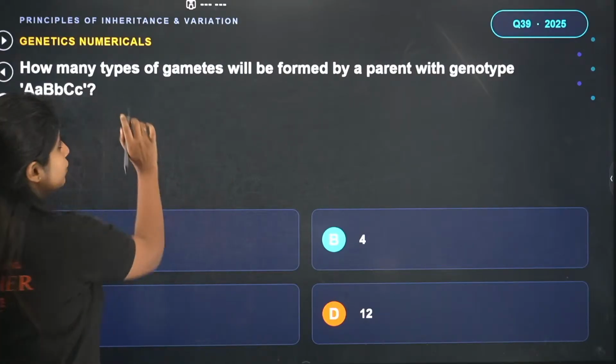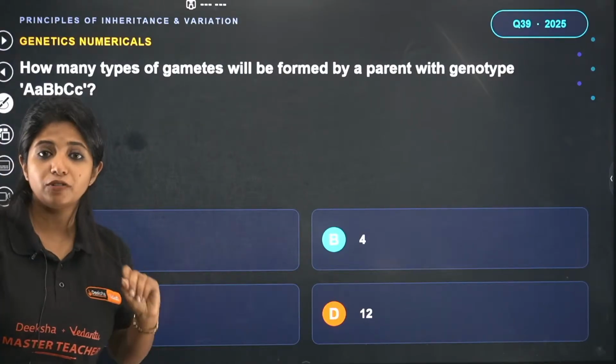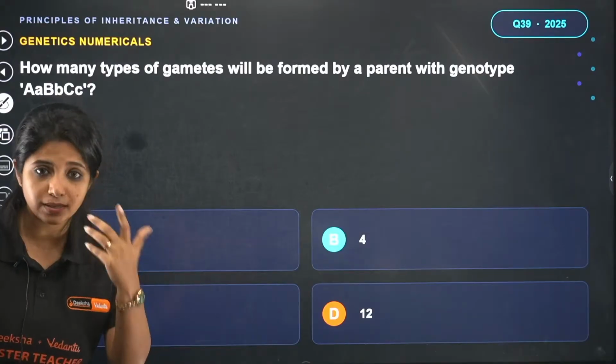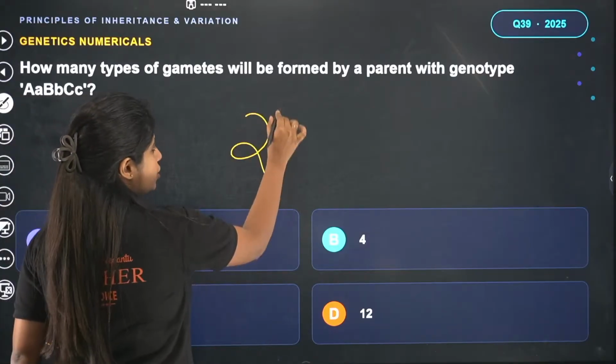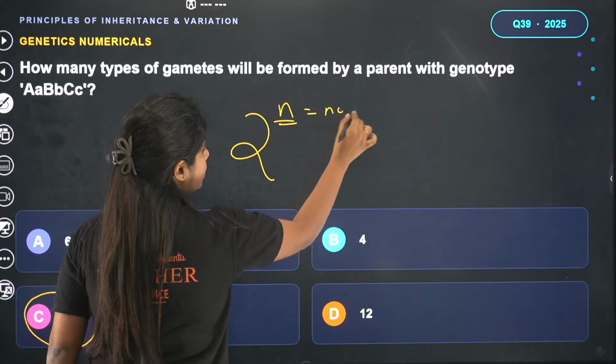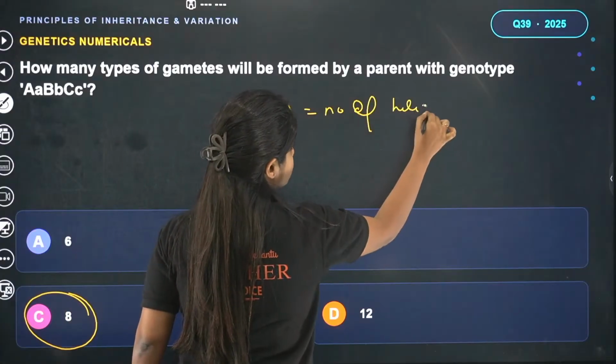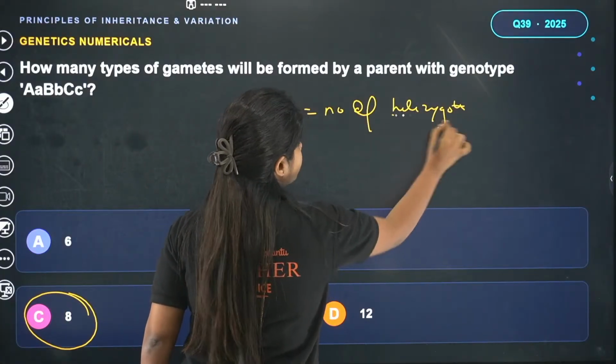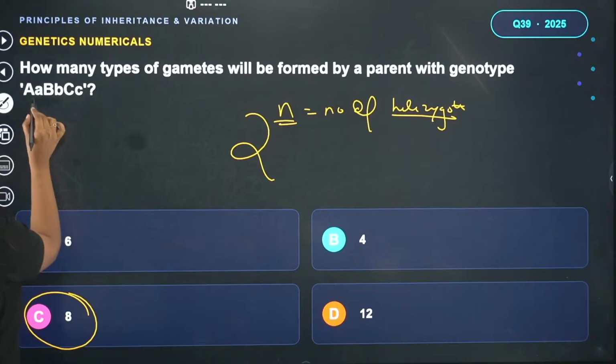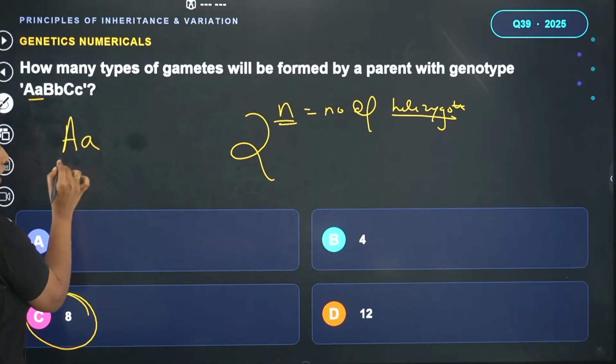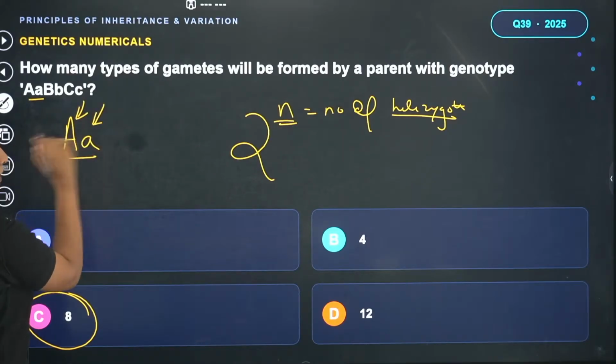Listen to me. Whenever you are given this type of question, and you have to find the number of types of gametes, use this formula, 2 raised to the power n. N stands for number of heterozygotes. Heterozygotes means basically they are not going to be the same. So when I say capital A small a, it's heterozygous condition. Both of them are different.